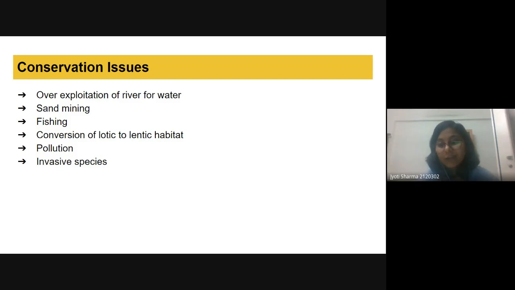So because of that, most of the native species have been destroyed. So these are the kinds of conservation issues we should keep in mind when we are reading about the drainage system, about the climate, about the habitat. Whenever we are reading geography, we should consider the conservation issues along with it as well.